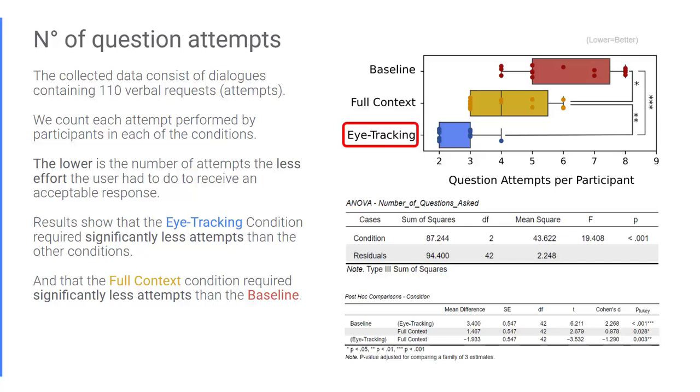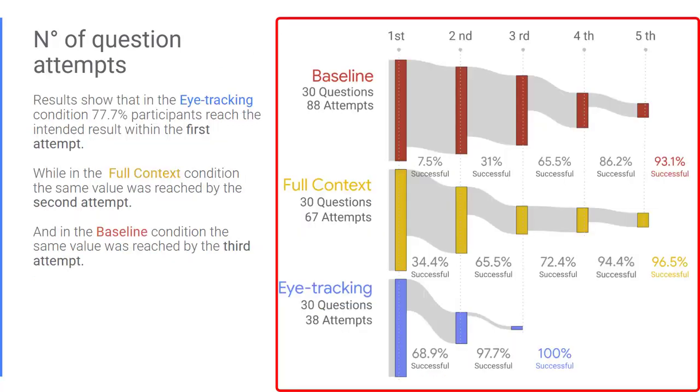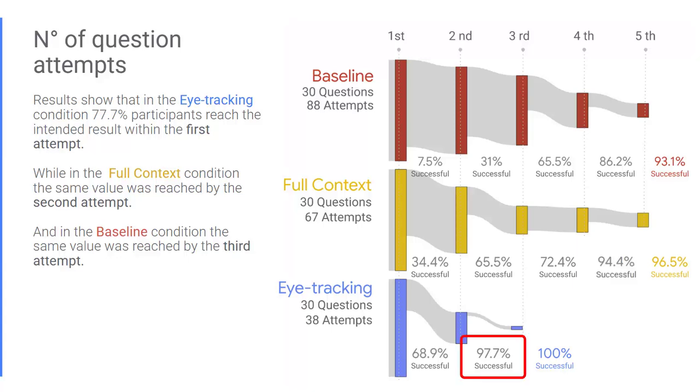Notably, the eye tracking condition outperformed others, requiring fewer attempts, as did the full context condition when compared to the baseline. We further unpack the results with this plot that shows the success rate at each attempt. In the eye tracking condition, over 90% of participants achieved the intended result on the second attempt. In the full context condition, over 90% succeeded by the fourth attempt. In contrast, in the baseline condition, over 90% of participants reached a satisfactory result only by the fifth attempt.